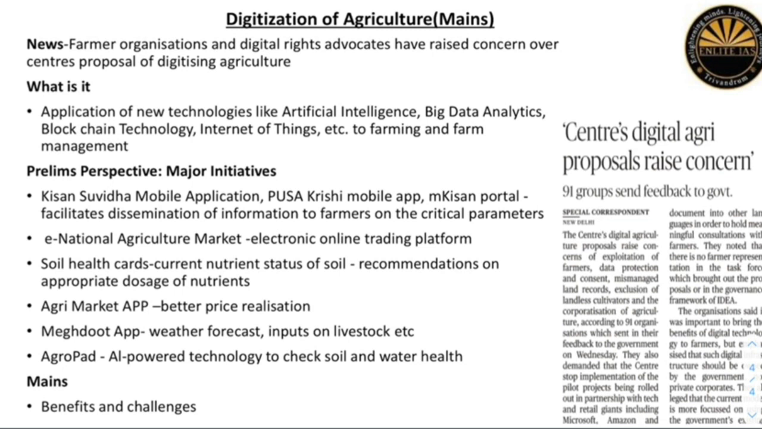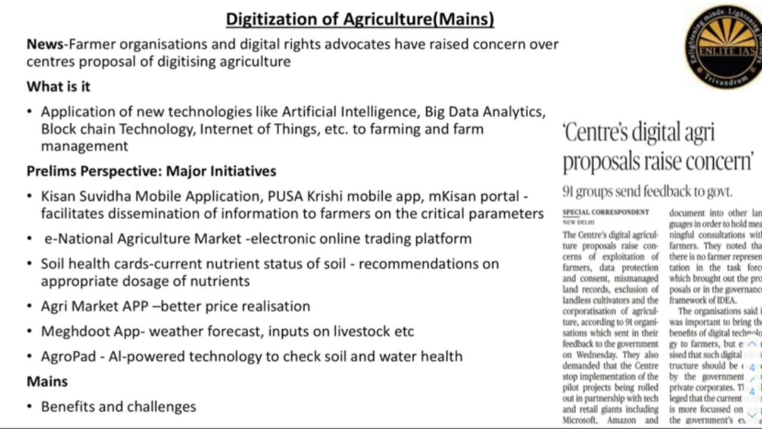So, from a prelims point of view, we should know what is digitization of agriculture and the major initiatives in this regard. So, what is digitization of agriculture? It is nothing but the application of new technologies like AI, that is artificial intelligence, big data analytics, blockchain technology, Internet of Things etc. to farming and farm practices, right? The hope is that it will help in doubling the farmer's income in real terms by the year 2022.